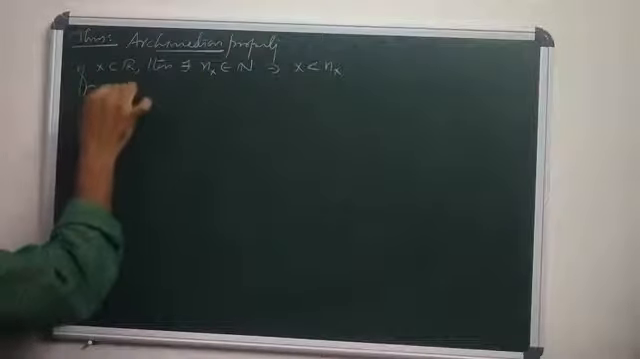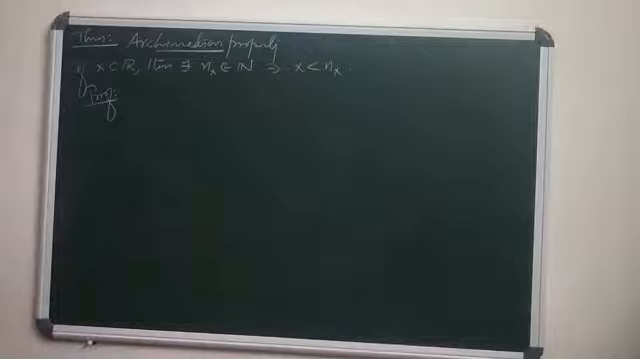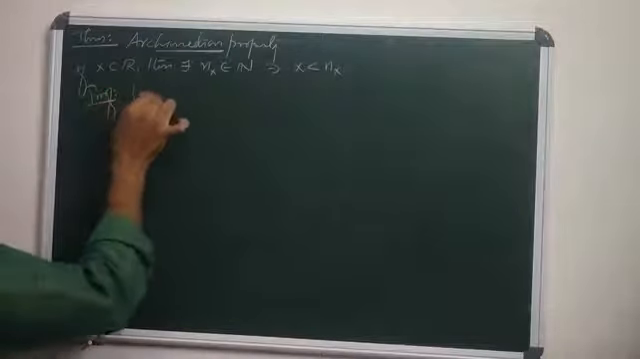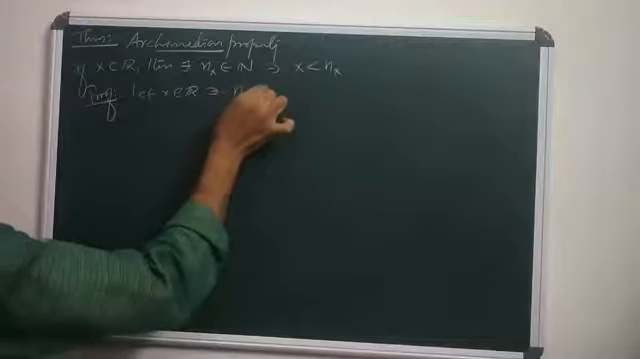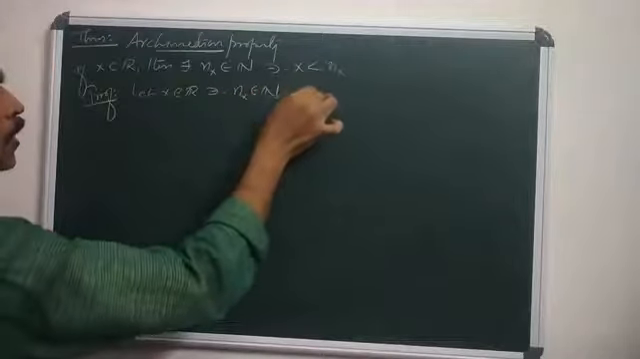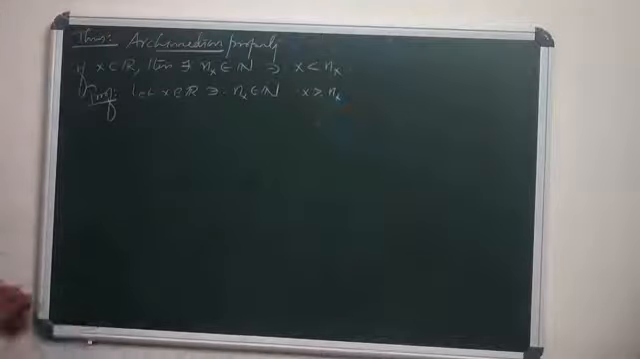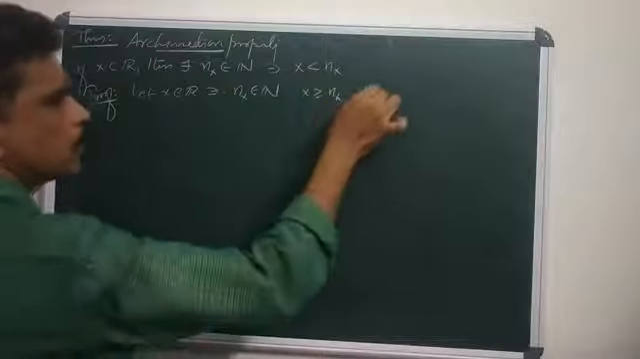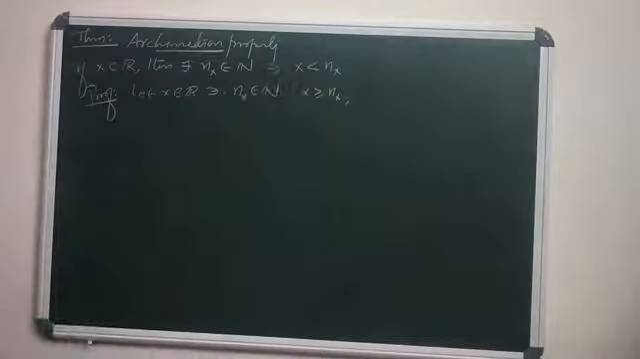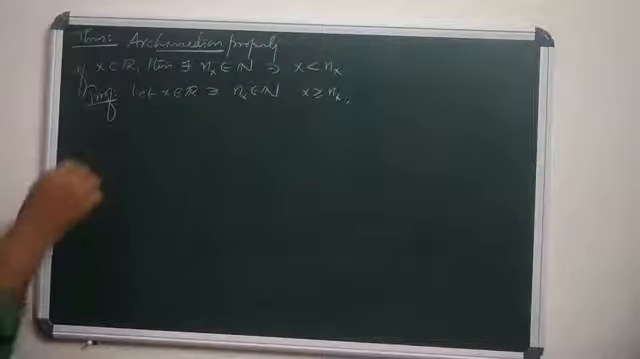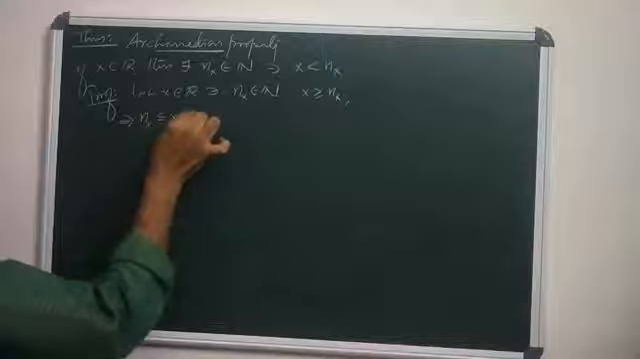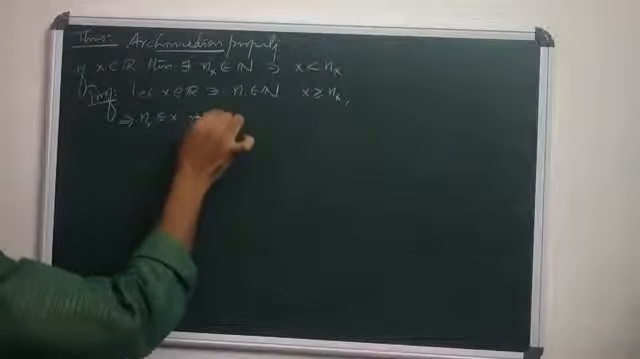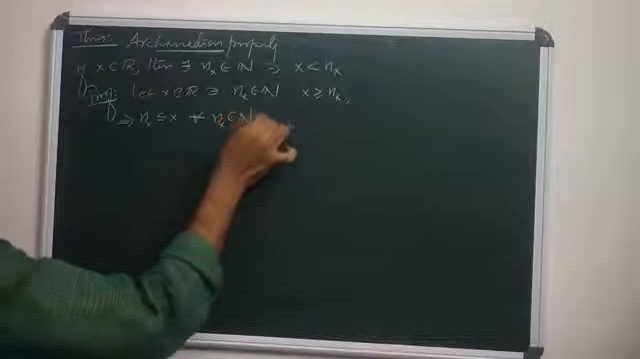The proof is done by the contradiction method. Let x be a real number, and suppose there is no natural number nx such that x is less than nx. If that is possible, then x is greater than or equal to nx for all nx in N. That means nx is less than or equal to x for all nx in N and x in R.